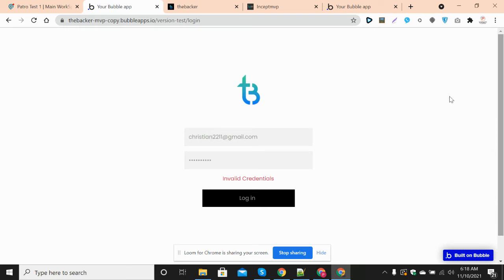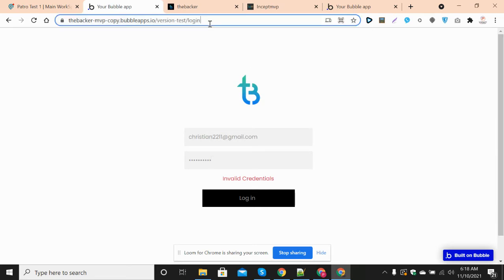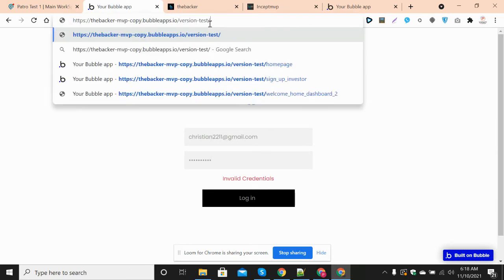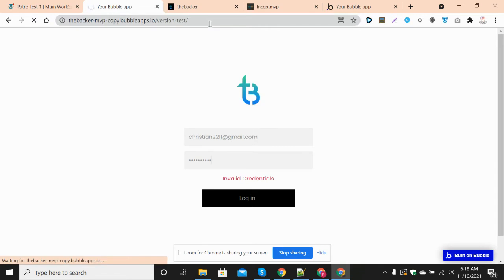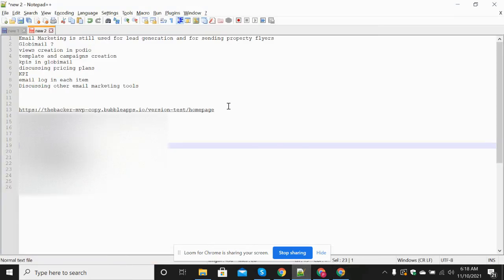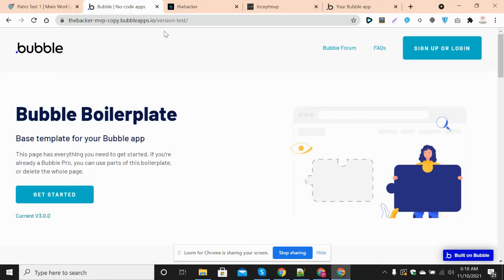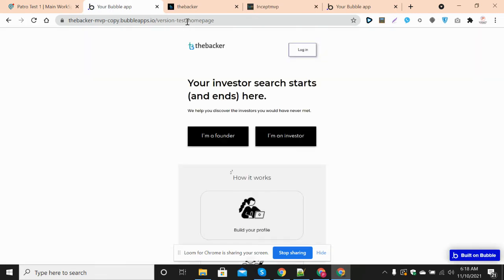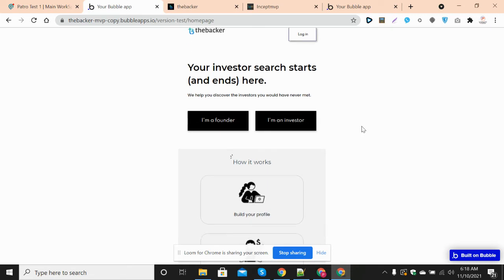This is the login page. I will just go to the main page, so you can see how the first page looks. This is the app which was designed for mobile purposes, so I will be opening its link here. This is the home page link. Let me open this here. Once the app is completely ready, it will be deployed into a mobile version. So you have two options here.